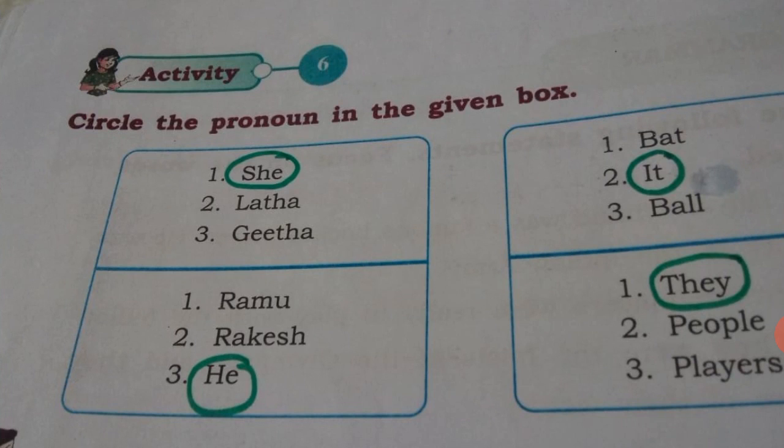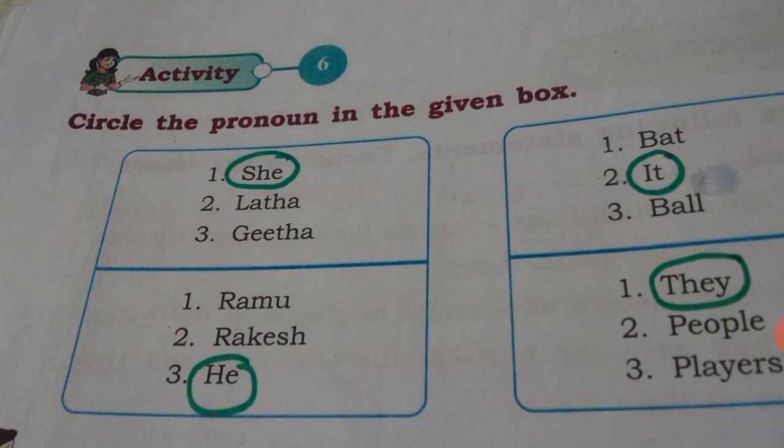I have circled with green sketch, you might have noticed it. Next one, they, people, players. What is the pronoun here? They. Okay. So what is a pronoun? One more time. A pronoun is a, tell me, what is a pronoun?